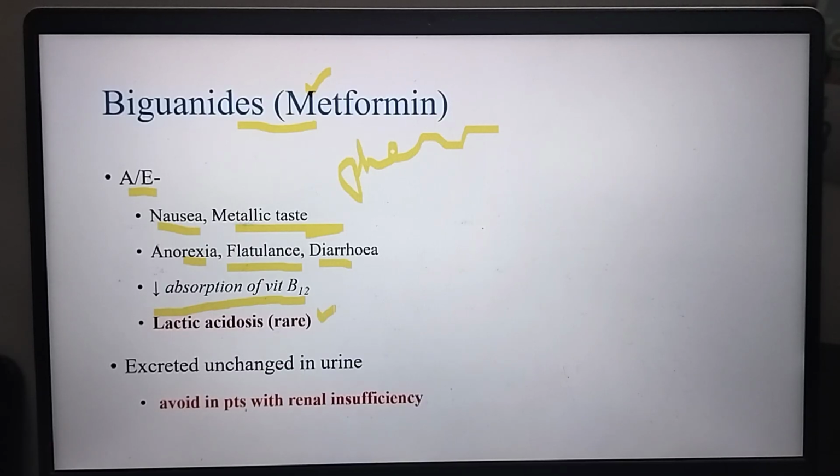Lactic acidosis is rare in case of metformin. Excreted unchanged in the urine. In urine, metformin will be excreted unchanged, so avoided in patients with renal insufficiency. A patient who has any kind of renal disease or some problems, in that patient we will avoid metformin. So whenever we give metformin to a diabetic patient, we will check whether the patient has any kidney disease or not. We will ask about it. If they have, we will avoid metformin.